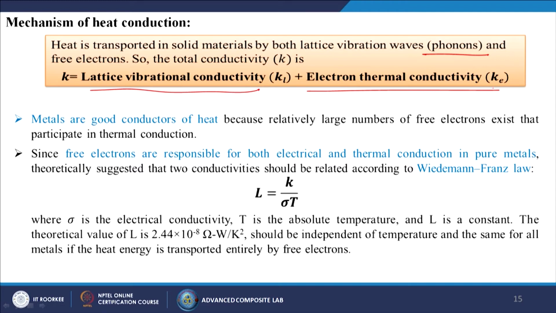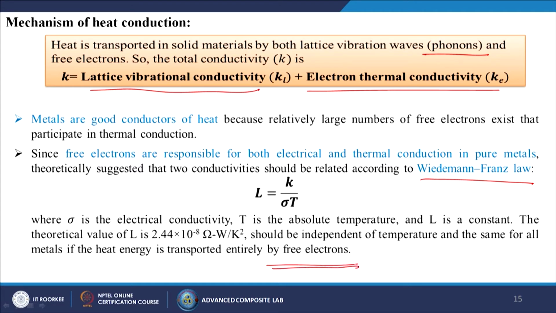Since free electrons are responsible for both electrical and thermal conduction in pure metals, it is theoretically suggested that the two conductivities should be related according to the Wiedemann-Franz law, which is L equal to k by sigma T, where sigma is the electrical conductivity, T is the absolute temperature and L is a constant. The theoretical value of L is 2.44 into 10 to the power minus 8 ohm watt per Kelvin square, and it should be independent of temperature and the same for all metals if the heat energy is transported entirely by the free electrons.